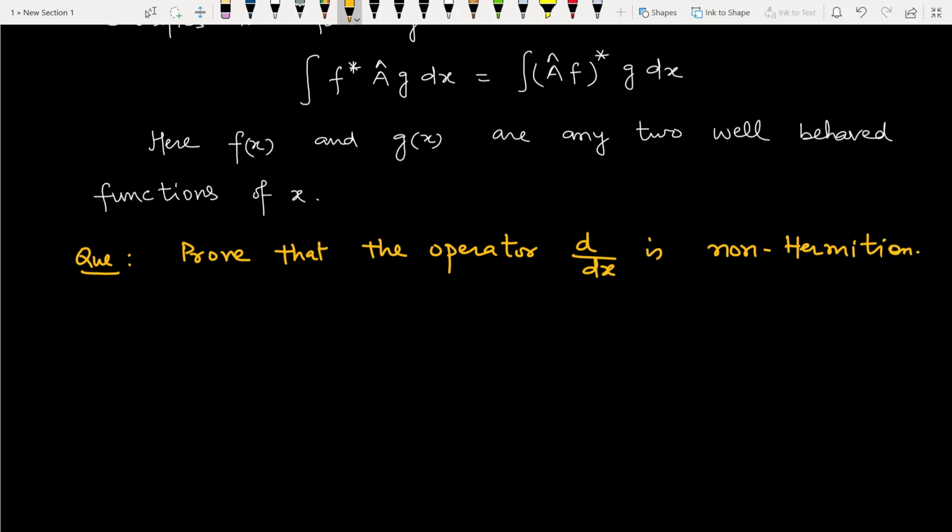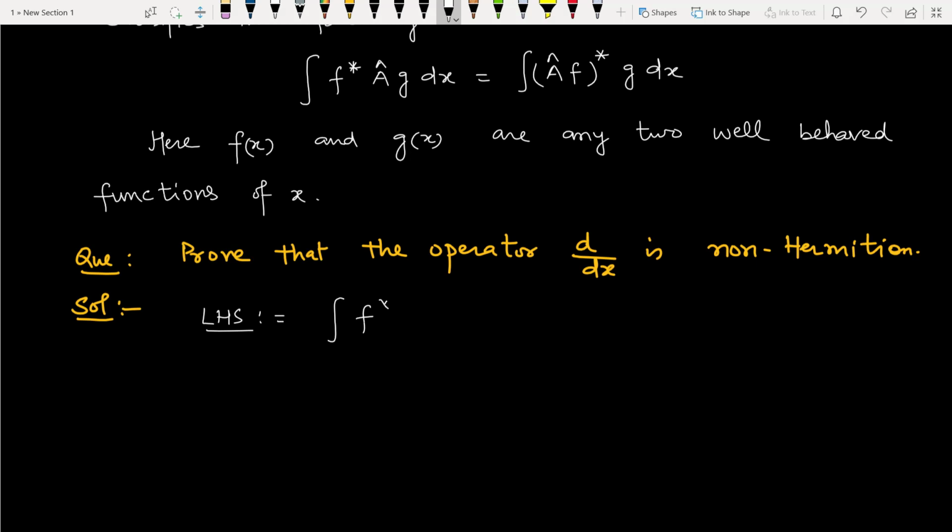So as this operator is non-Hermitian operator, then it should not satisfy the above condition. So when we apply this to the above condition, then the left hand side of the condition will be